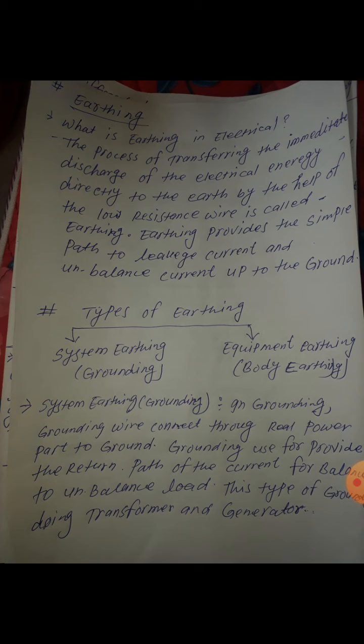So if we make earthing in a house, building or project anywhere, and leakage current or unbalanced current comes there, it is transferred to the earthing. So earthing is an important system.